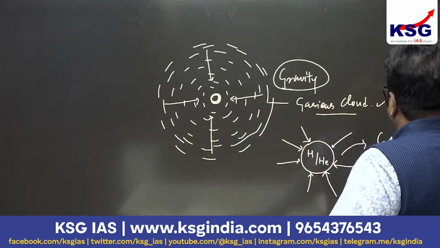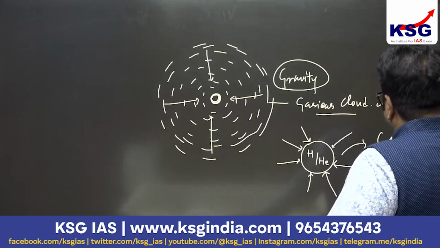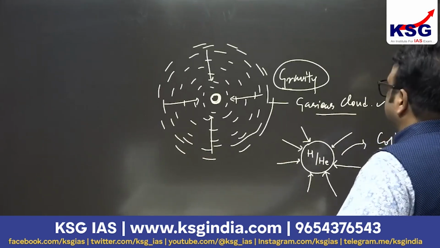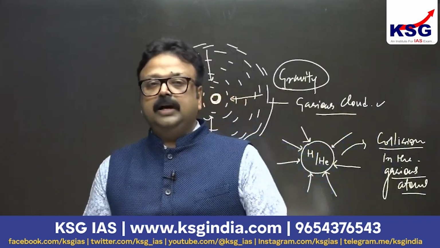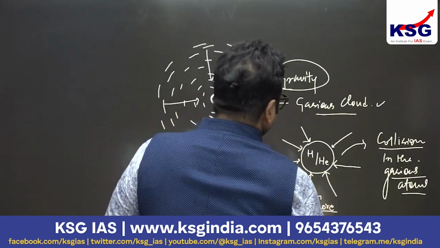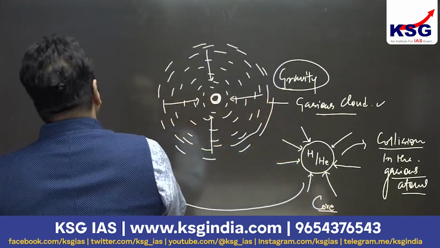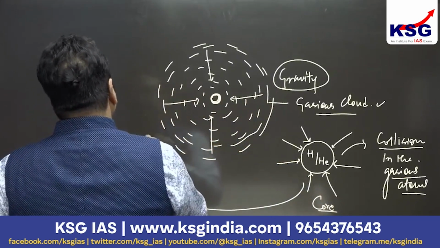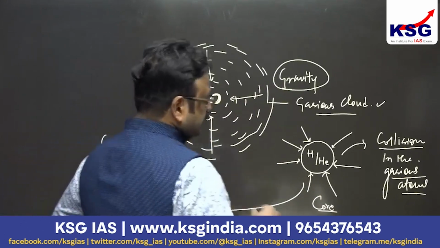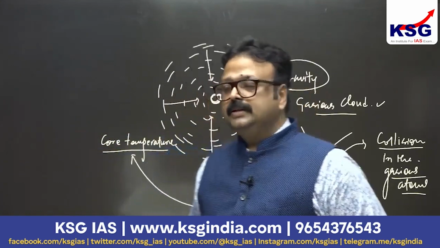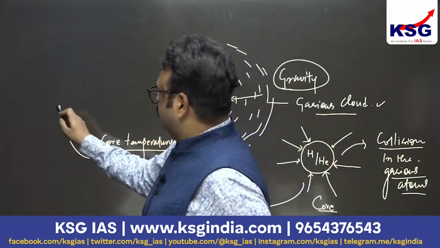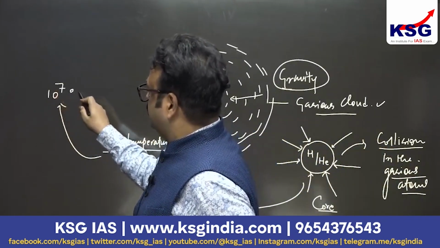in the gaseous atoms. So there will be collision, and this collision was started, and due to the collision, what happened? The temperature of the core starts rising up. I am reflecting this as core temperature starting to rise, and this rise is getting more intense as the gravity is continuously pushing this core, and this temperature reaches up to 10 to the power 7 degrees centigrade.